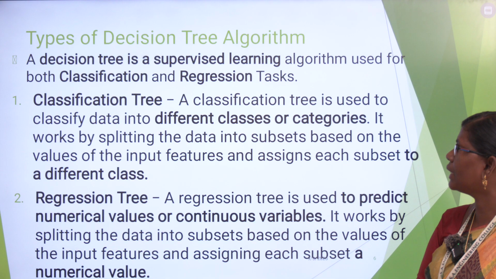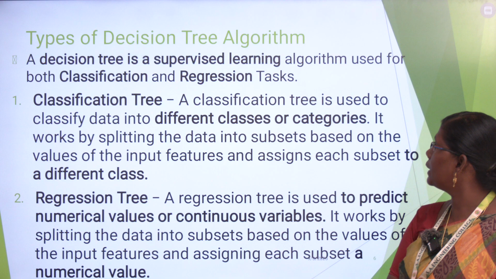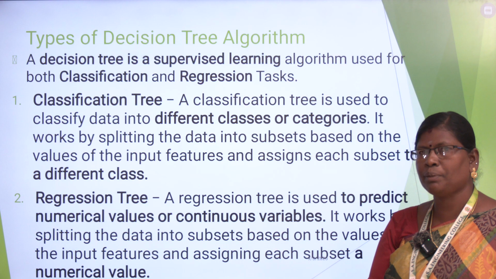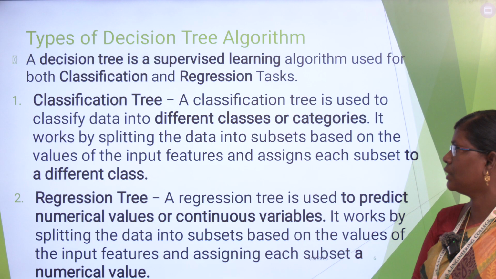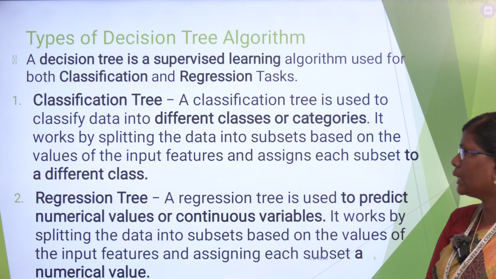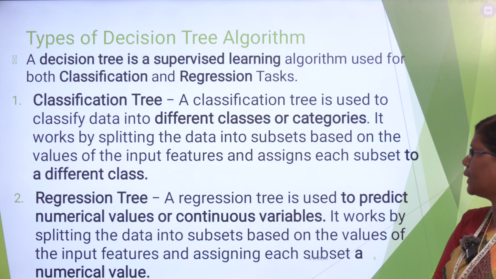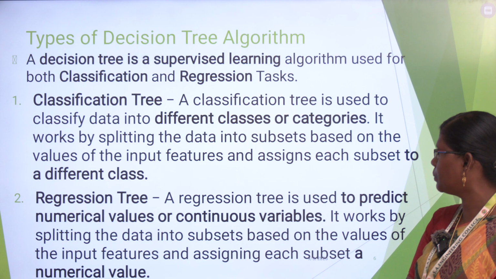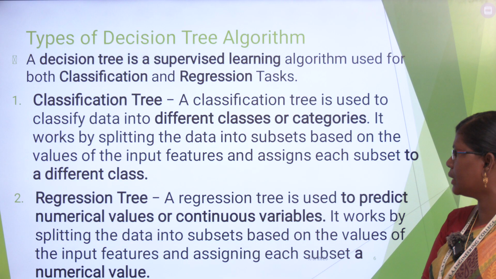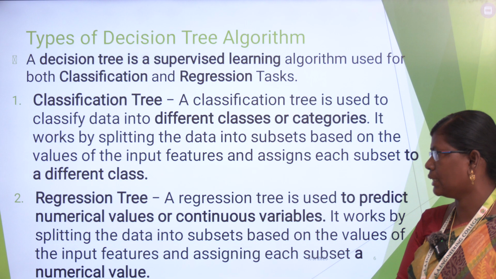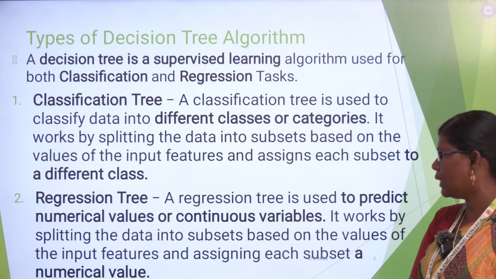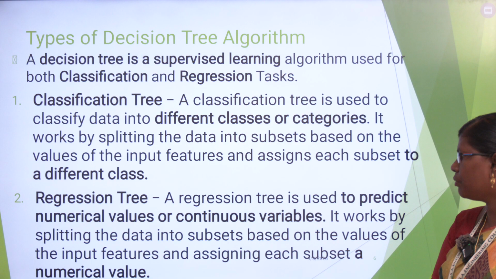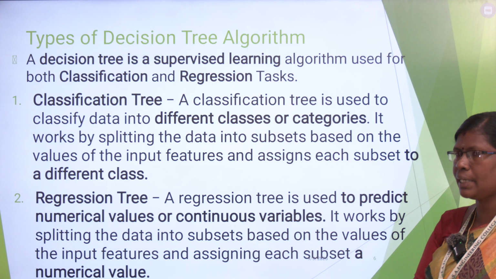Next, types of decision tree algorithm. A decision tree is a supervised learning algorithm, and it is classified into two types: classification algorithm and regression algorithm. First, we see a classification tree. A classification tree is used to classify data into different classes or categories. It works by splitting the data into subsets based on the values of the input features and assigns each subset to a different class. Next, regression tree algorithm. This algorithm is used to predict numerical values or continuous values. It works by splitting the data into subsets based on the values of the input features and assigning each subset a numerical value.